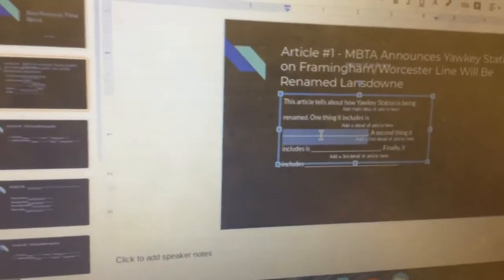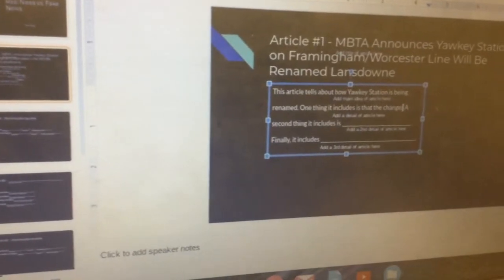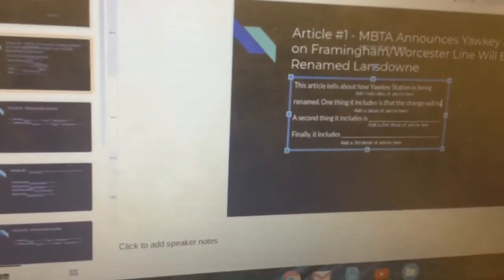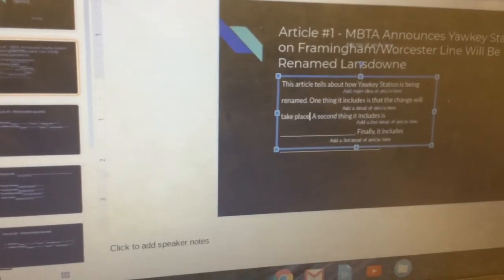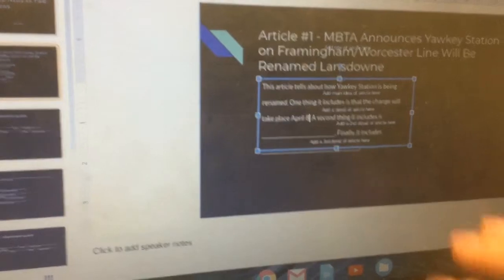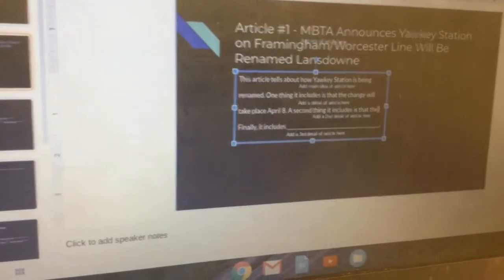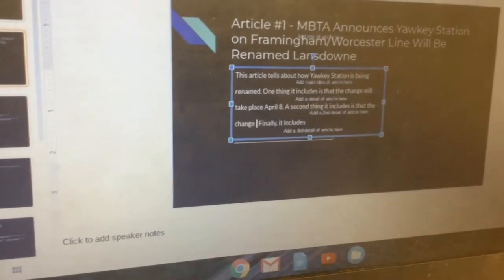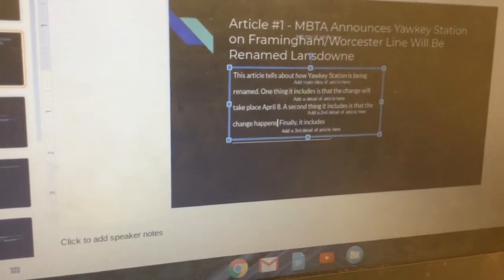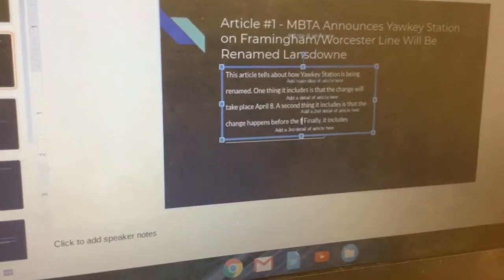So one thing it includes is that the change will take place April 8th. And then another thing that it includes is that, so I'm just going to double click, the second thing it includes is that the change happens before the first Red Sox home game.